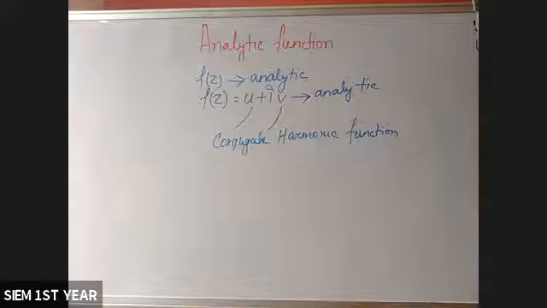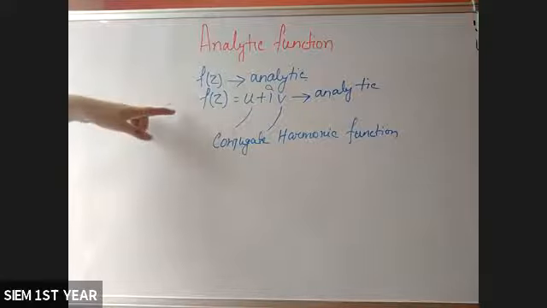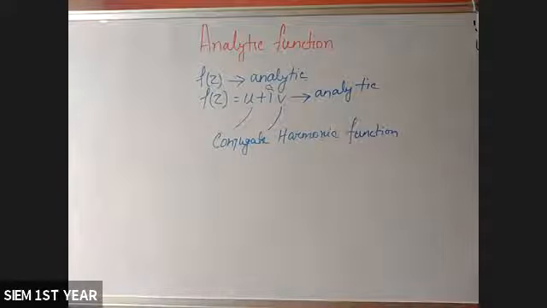And if you need to know why, you already know that if f of z is analytic, then it will satisfy the Cauchy-Riemann equation. And we know the definition of conjugate harmonic functions: if two harmonic functions satisfy the Cauchy-Riemann equation, then they are called conjugate harmonic functions. So if any function is analytic, obviously it will satisfy the Cauchy-Riemann equation, and then obviously they will be conjugate harmonic functions.